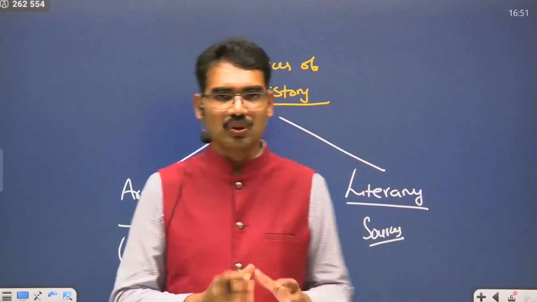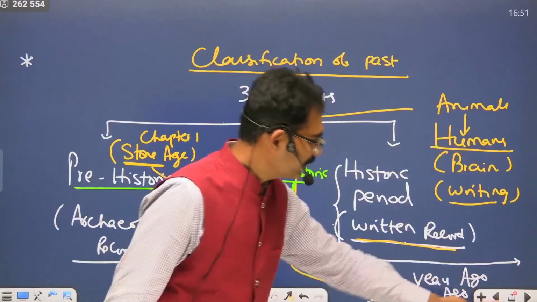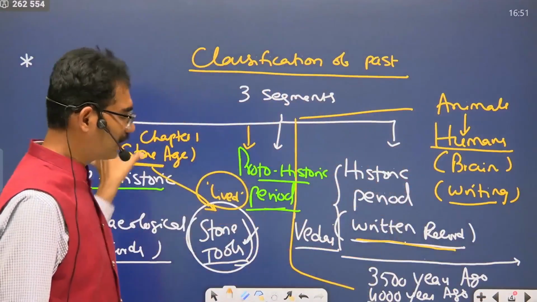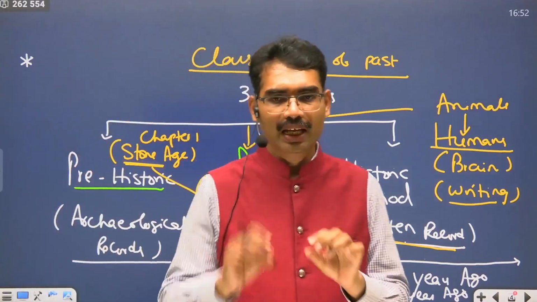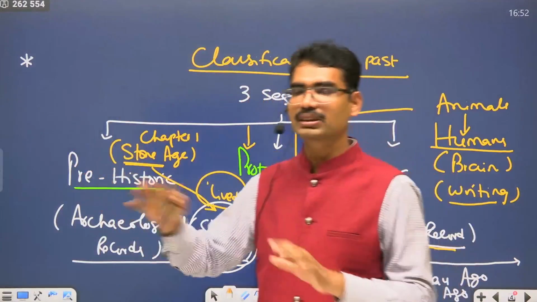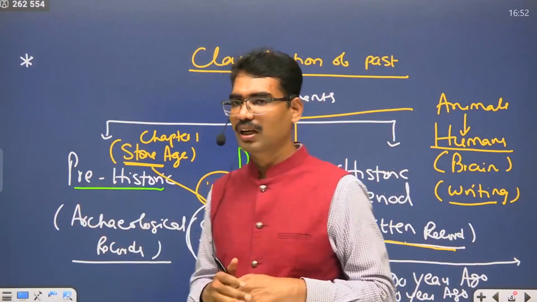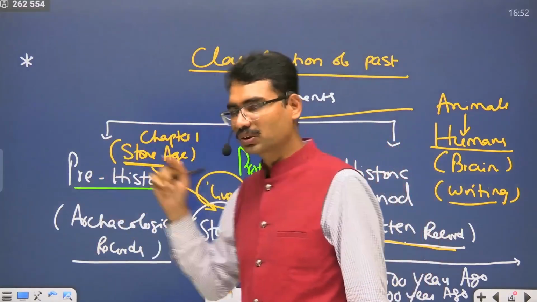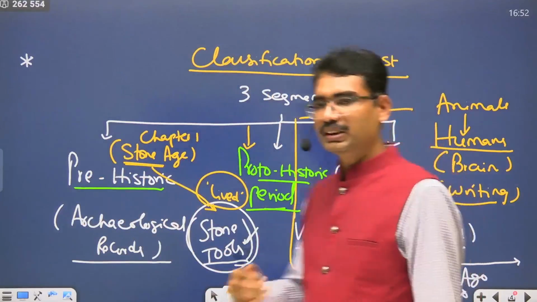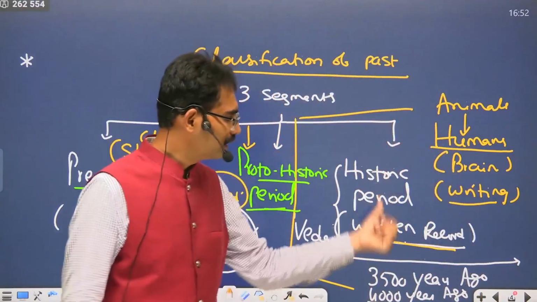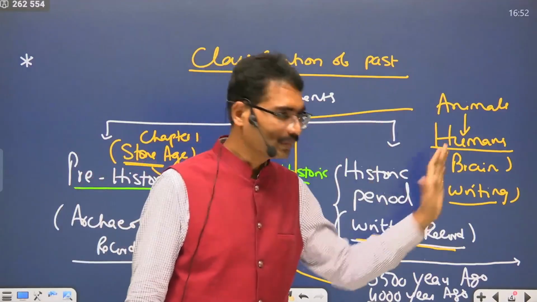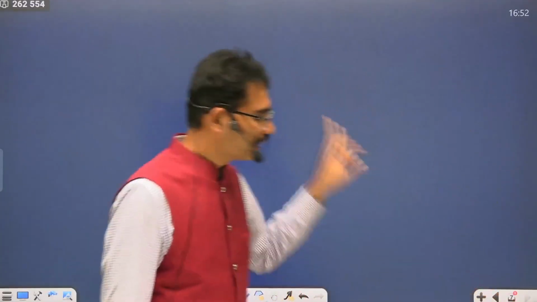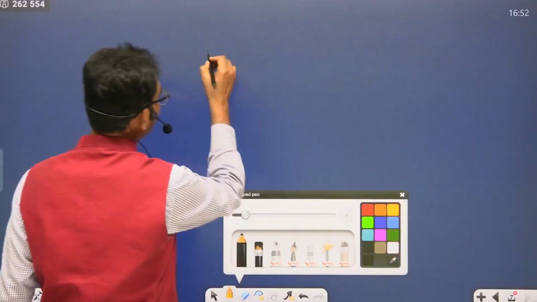Based on these sources, history is classified into three segments. Number 1, historic period, before that proto-historic period, and before that prehistoric period. Every terminology is very important in prelims and mains. In both phases, this terminology is going to appear. Prehistoric period is chapter number 1, that is Stone Age. Protohistoric period is chapter number 2, Indus Valley Civilization. And third chapter onwards is called historic period. Written records are there.